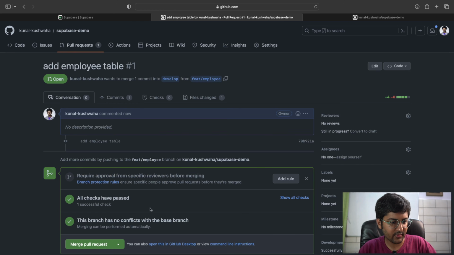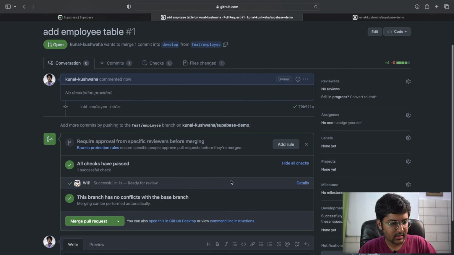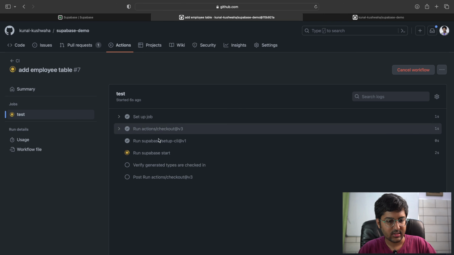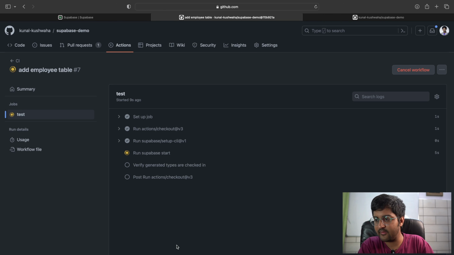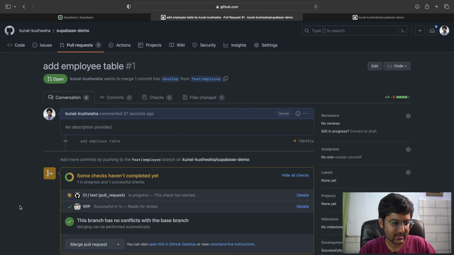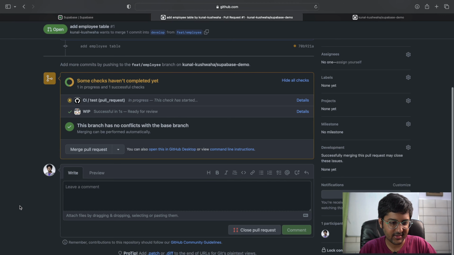Now you can see CI workflow will be triggered, as you can see, and here you can see CI workflow has been triggered. How cool is that, right? Sounds good. So let's see what that says. It's running it and it's just basically now verifying it. Once this is done, we can merge it. So just waiting for that. My PR, I hope it passes. Once it's done, I can merge it.